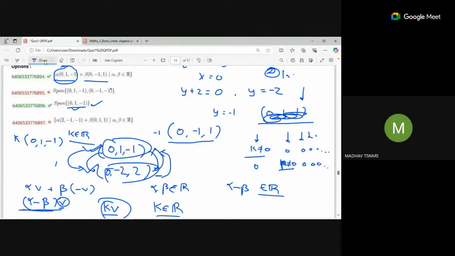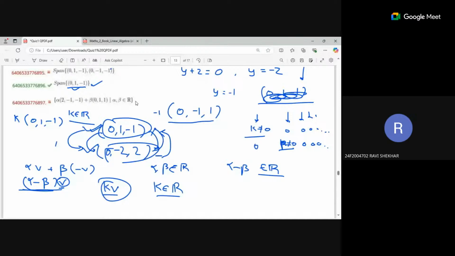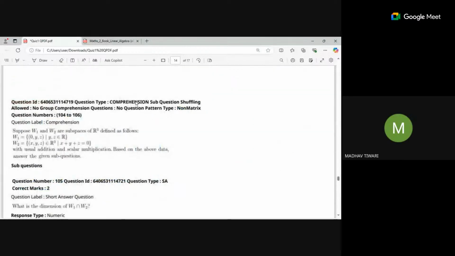Sir, can you explain the union part also? W1 union W2. Intersection is there, so we have to find the dimension. I think it is clear that the dimension will be 1. Yes, sir, we have one independent vector only.